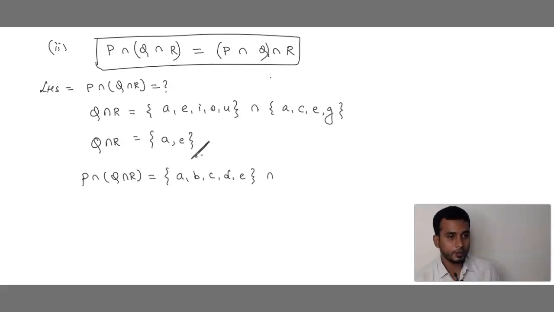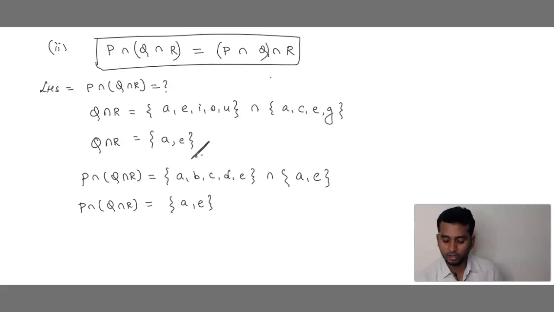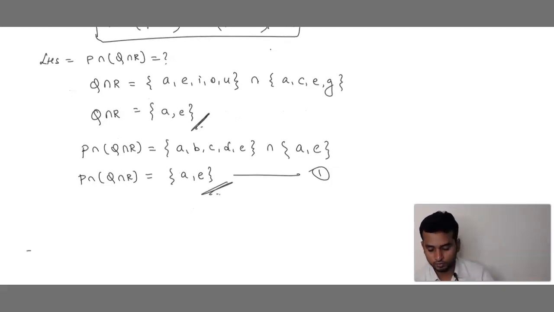Intersection. Set P intersection Q intersection R is AE. Now what is common in both? AE is common. Again, P intersection of Q intersection R is also AE. That is nothing but equation 1. Now we solve equation 2.